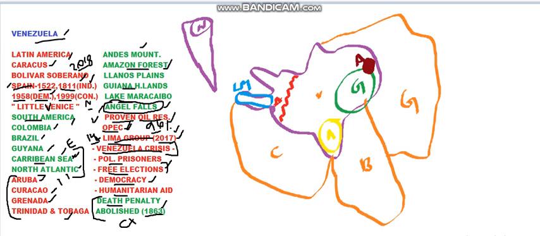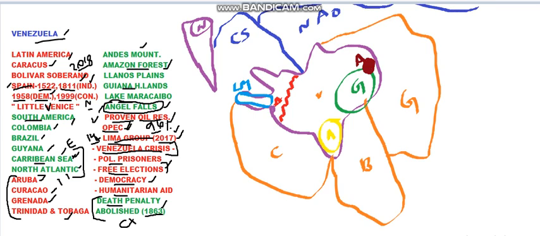Next we shall see the two seas, one sea and an ocean. Here there is Caribbean Sea on the north of Venezuela. So this is all Caribbean Sea on this side, and this is all North Atlantic Ocean here. All of this is also North Atlantic. So this is how the two things are present over here.